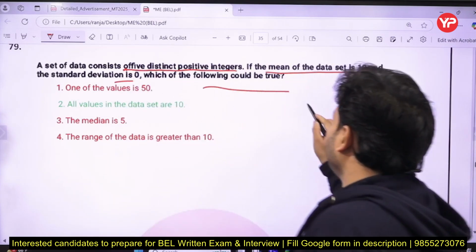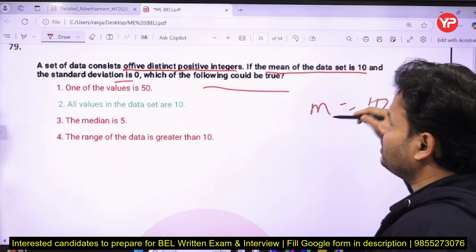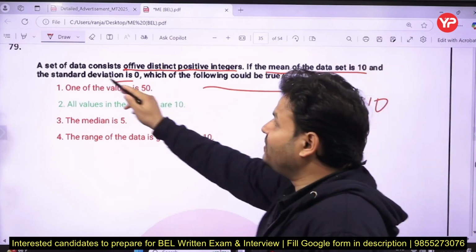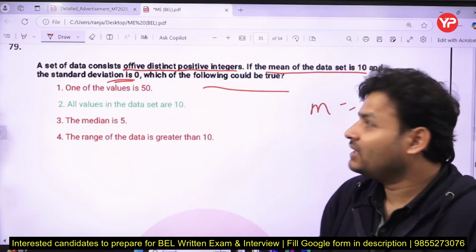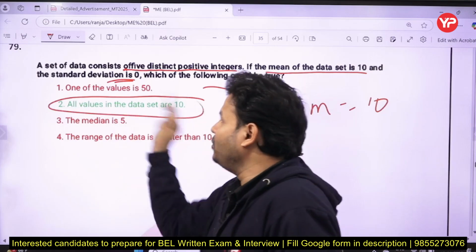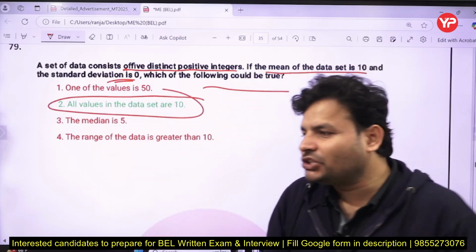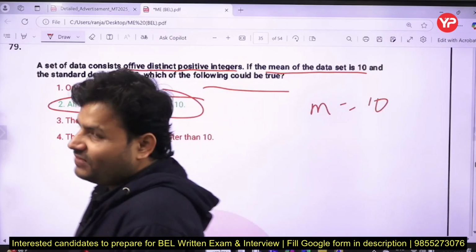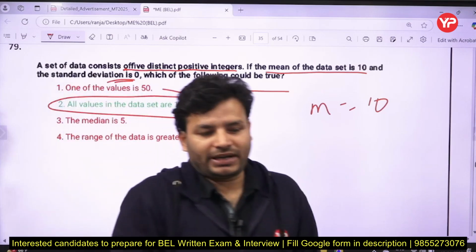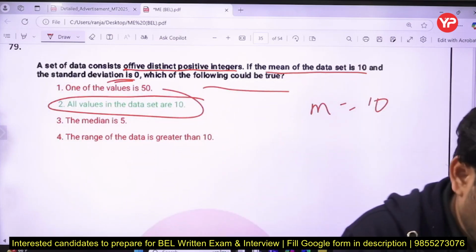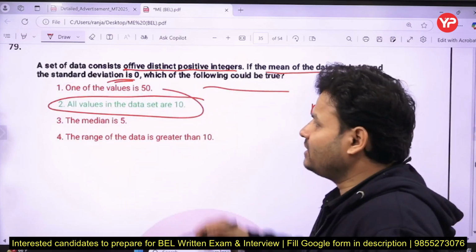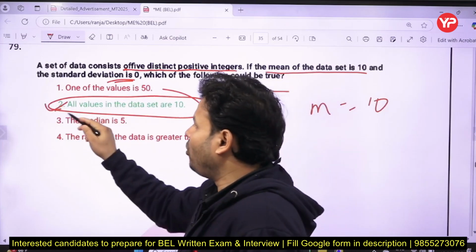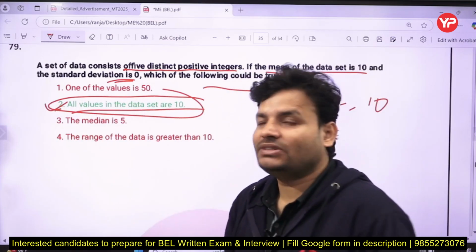So here we can say the mean is basically 10 and the standard deviation is 0, meaning there is no deviation. That means all values are equal to 10, then only there is no deviation. If there is a deviation, all values will not be equal, right? So in the question it is clearly mentioned no deviation is there, right? So the correct answer will be B for Bombay, all the values are the same, 10.